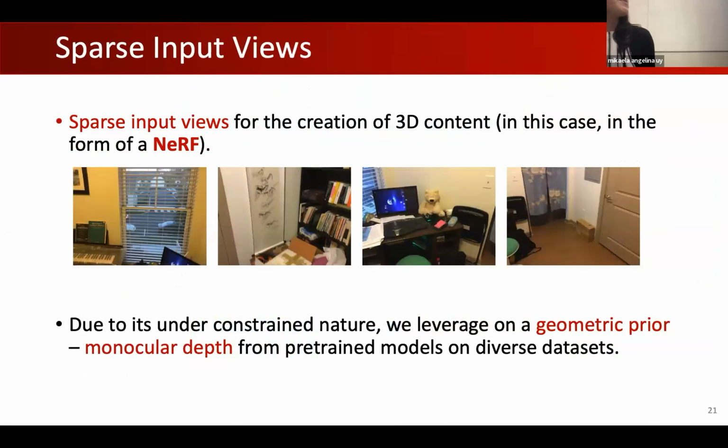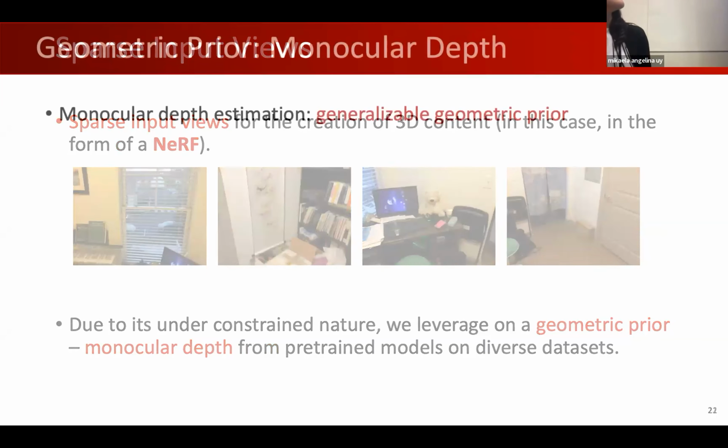So given sparse input views, if we want to create 3D content, in this case represented as a NeRF, how do we use sparse inputs to constrain the optimization? Because the inputs are sparse, you want a user to only snap a few images of the scene and still reconstruct the 3D scene. But because of its under-constrained nature, we have to leverage a geometric prior. And the prior that we leverage is monocular depth estimation.